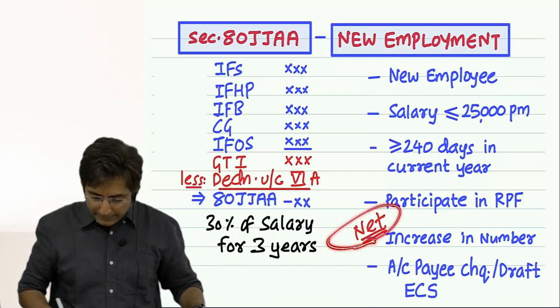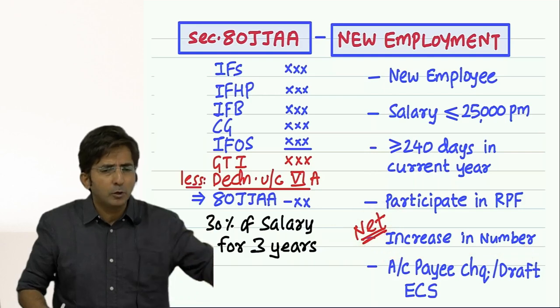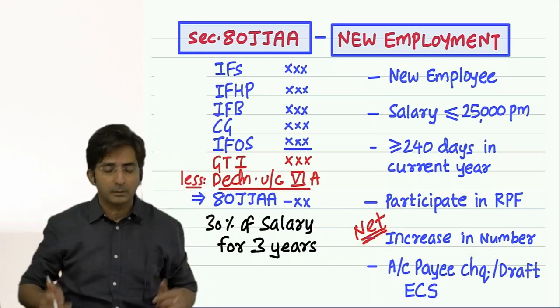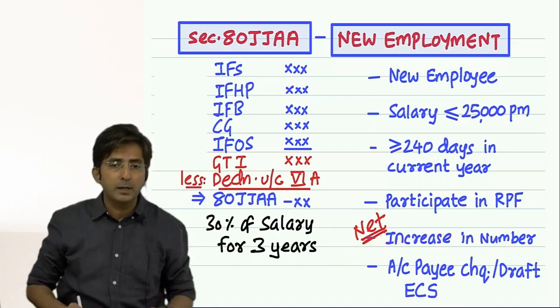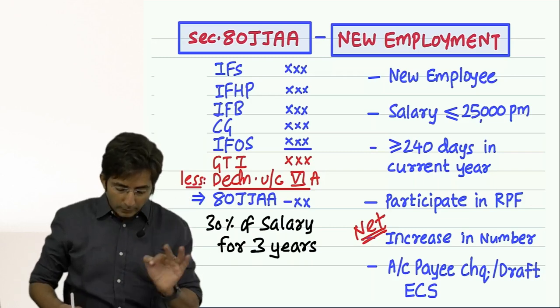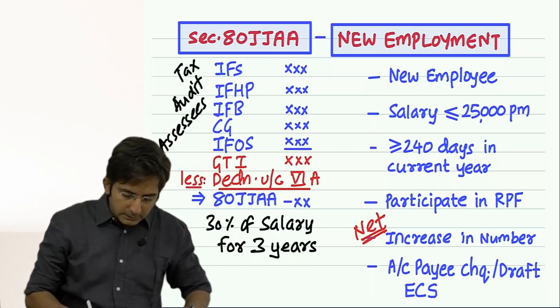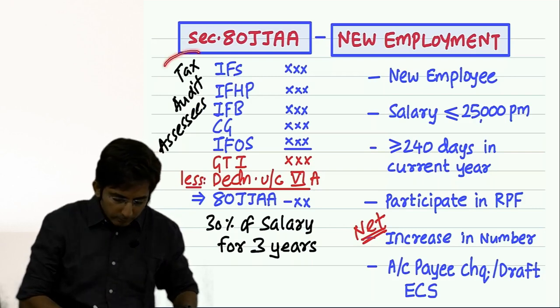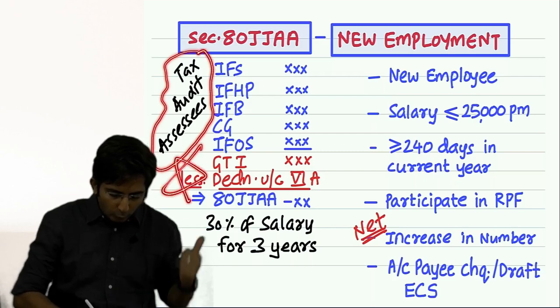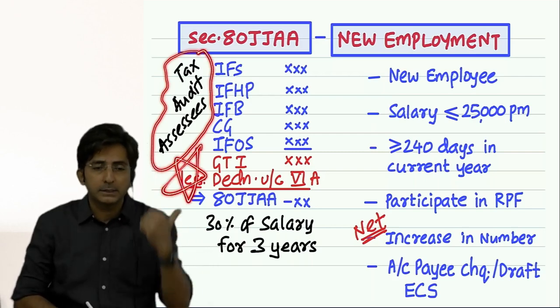And there should be a net increase in the number. Means if some employees are leaving, some are joining, the net effect should be an increase in the number. And the last condition: payment should be done by account payee cheque, draft and ECS. Okay. One more point. This deduction is allowed only to tax audit assessees.